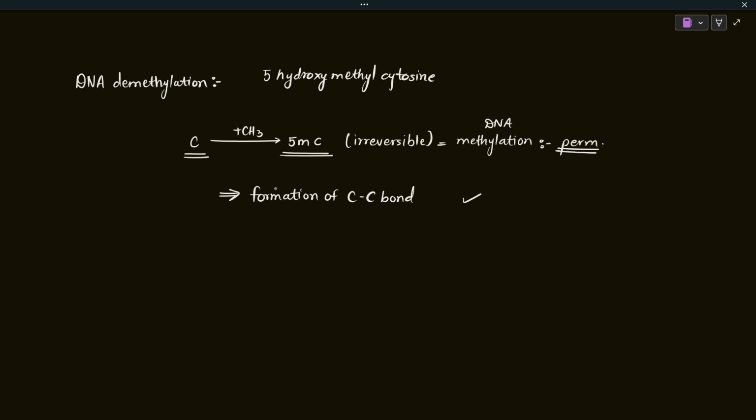Okay, and after knowing about 5-hydroxymethylcytosine, this provided new insight to the scientists that the DNA methylation mark is not permanent, but rather it is dynamic. So the discovery of 5-hydroxymethylcytosine gave us new insight, and it proved the dynamic nature of DNA methylation.